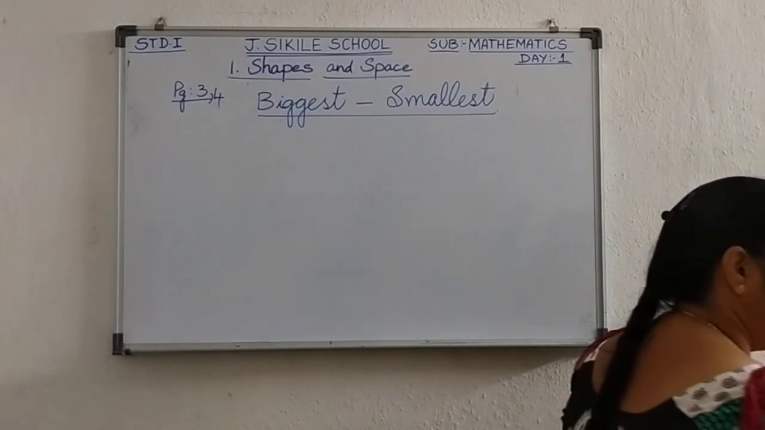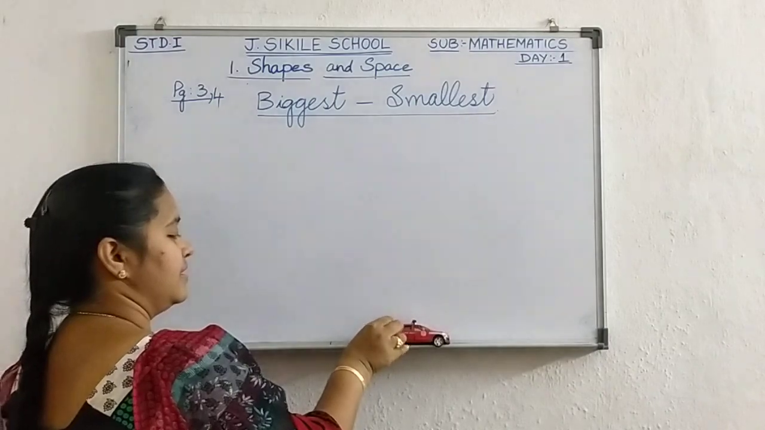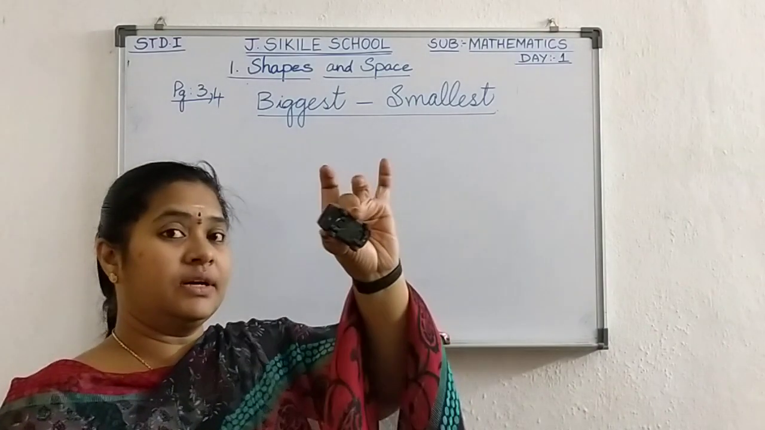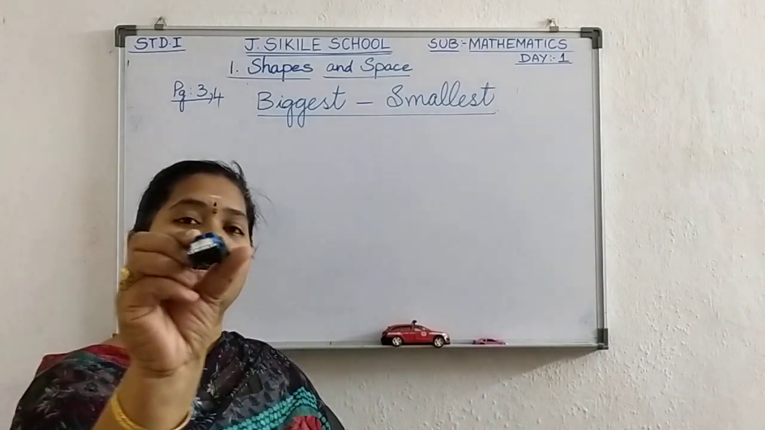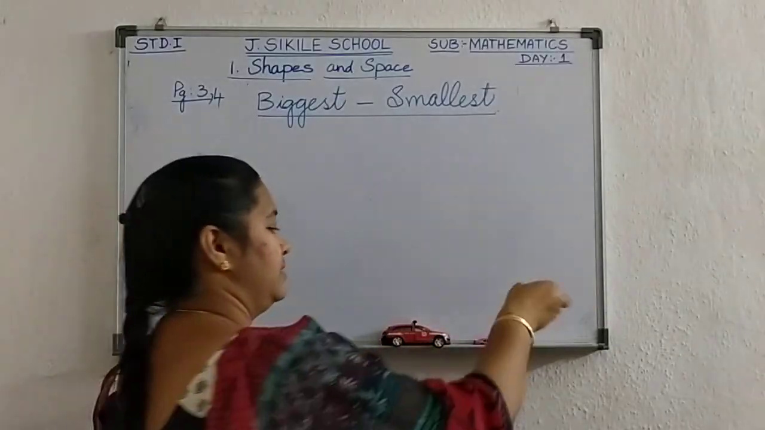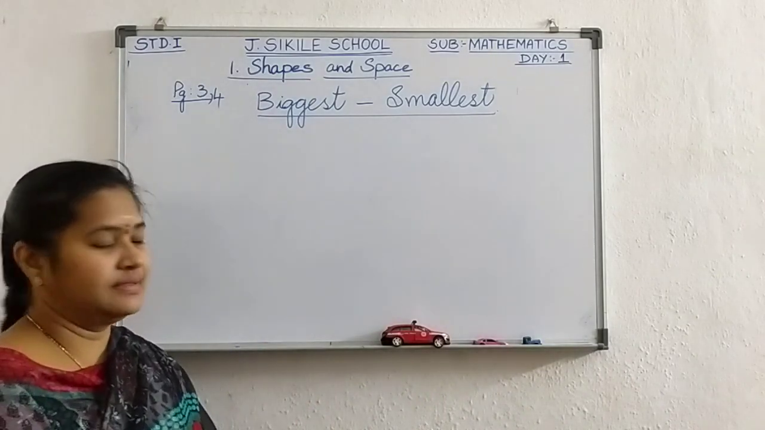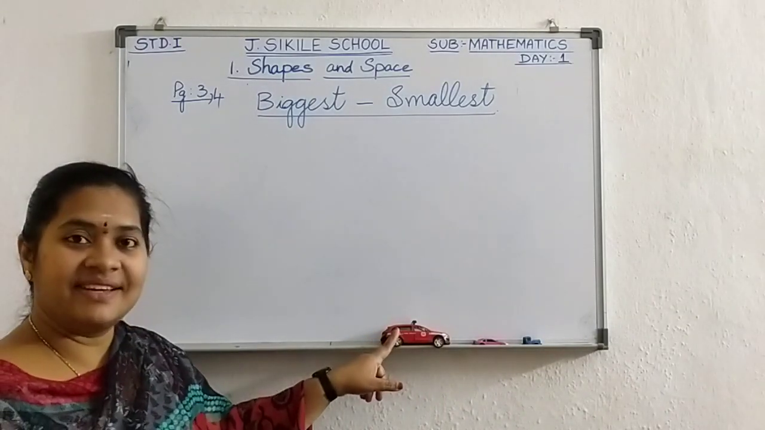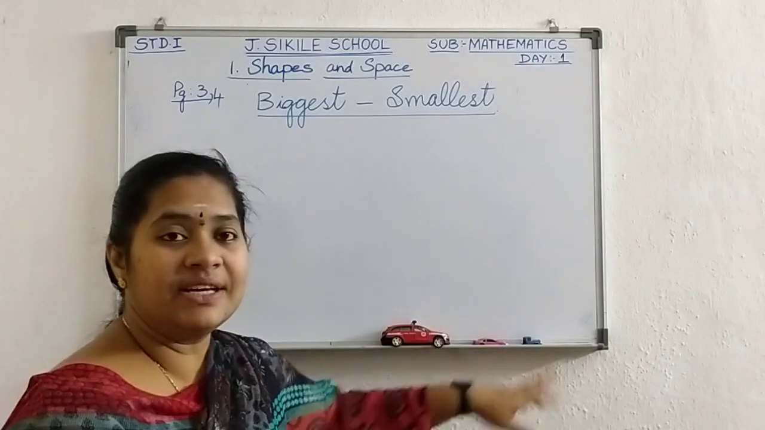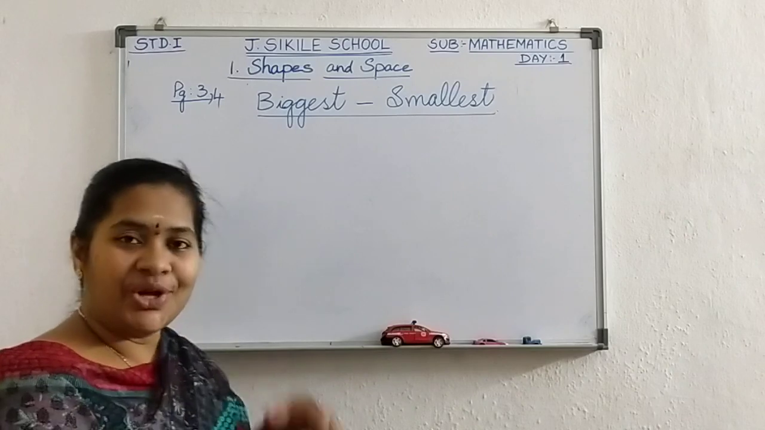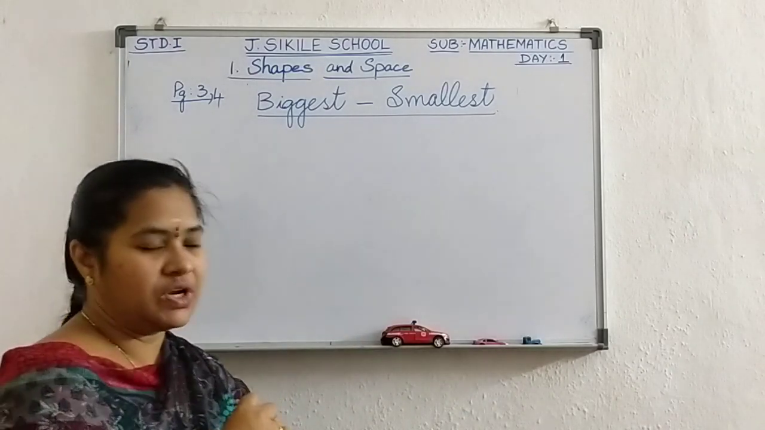See here, I have a car. I have another car also. And I have another small one. Now which is a biggest one? This one is the biggest. Yes. Now which is the smallest one? The first one is the smallest one. Now you understood with these examples? The biggest and the smallest.